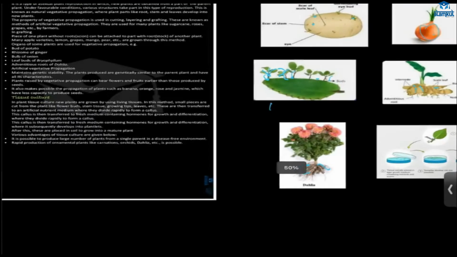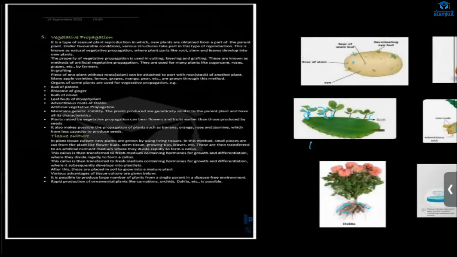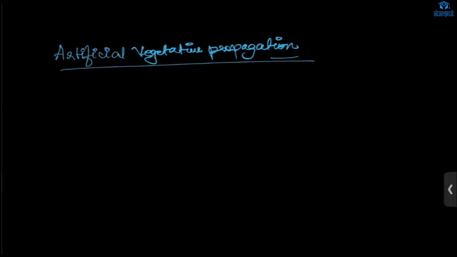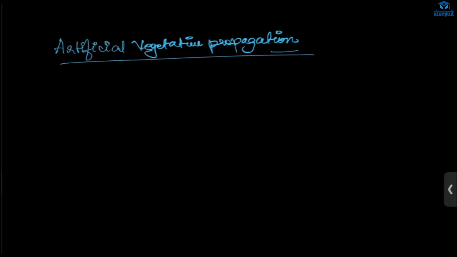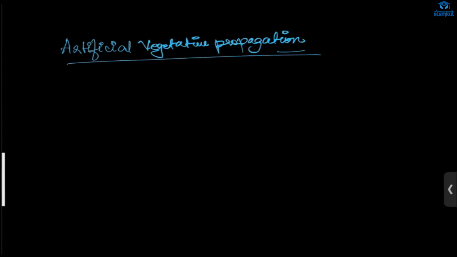Okay, and there is also artificial vegetative propagation. What is that? In the previous class we have talked about this, right, Roshni, Safiya? Tell me some examples. Such as when we cut off some of the rose at an angle. This artificial, it is not growing by itself, right?